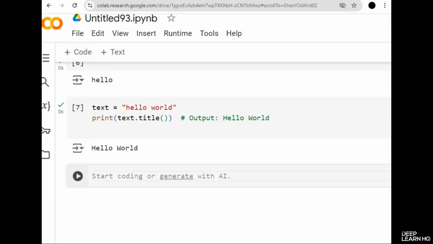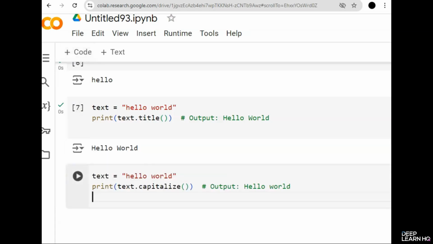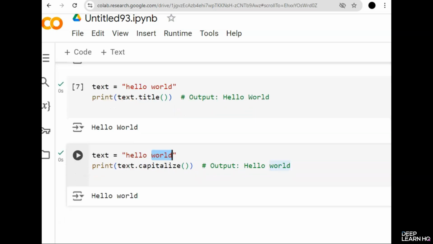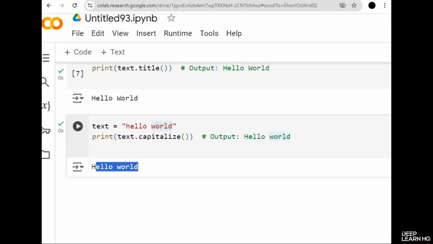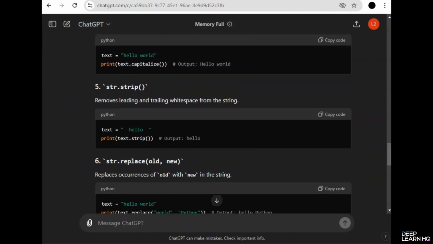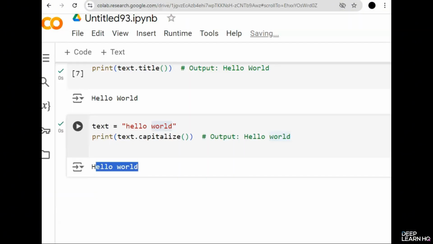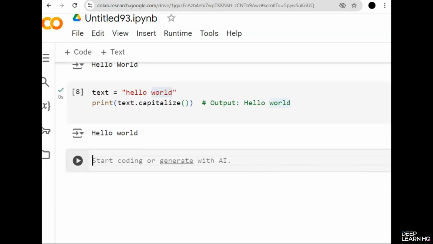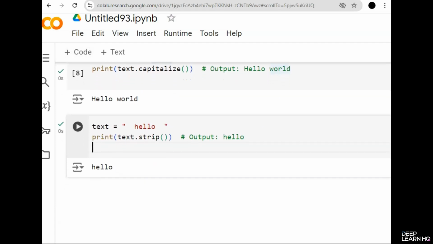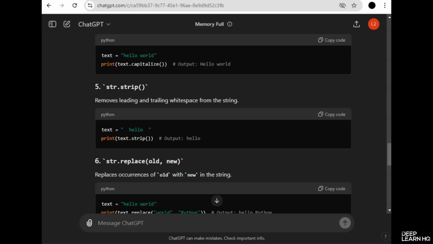Let's try this. So only H should be capital, but not W of the word. And here is the answer. Now let's see the strip function. It should remove the white spaces from the string, like we discussed earlier. So you see the output has only hello. It does not have any white spaces at the start or at the end.